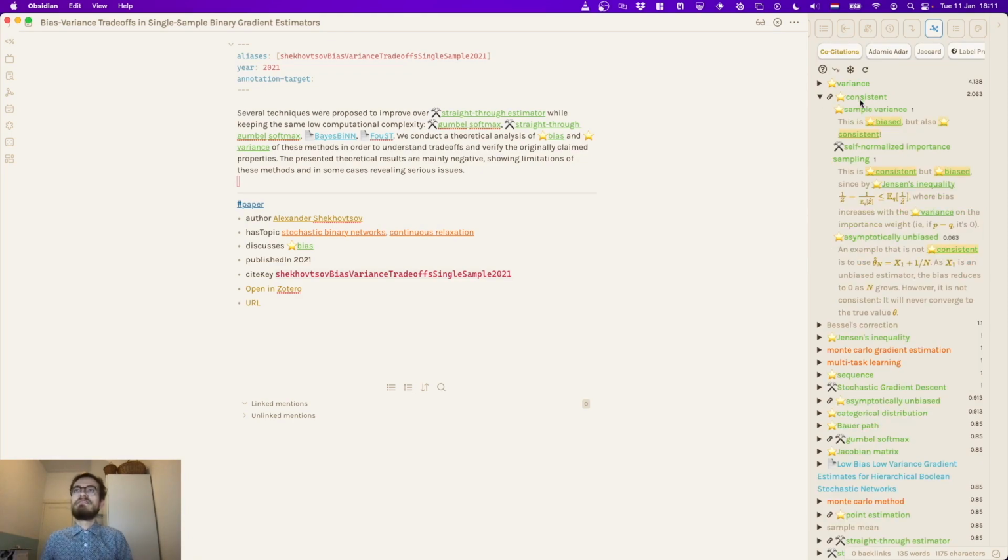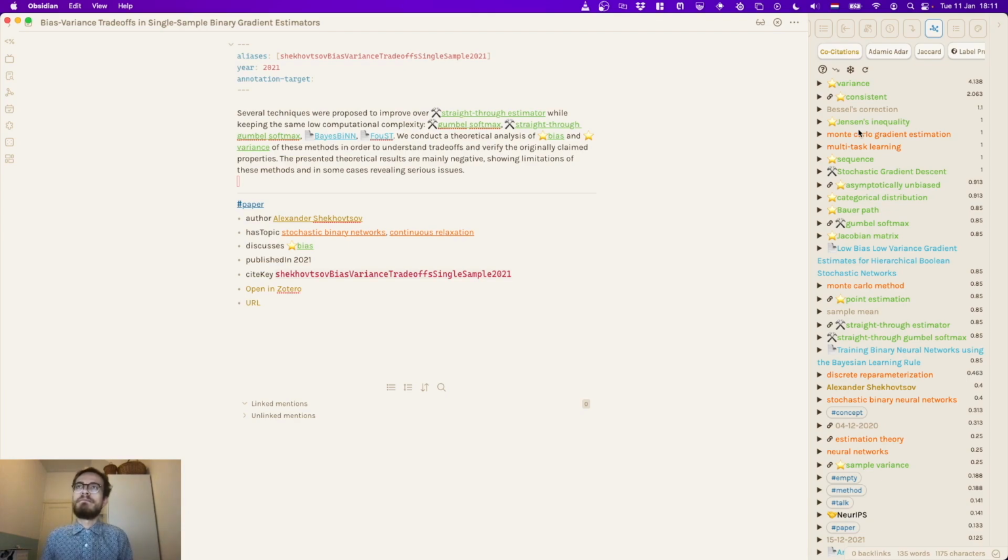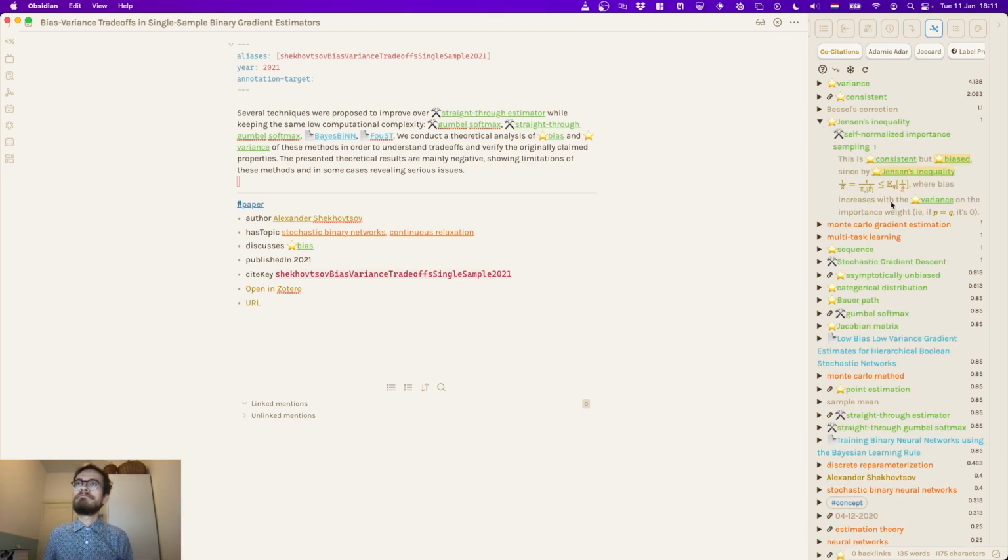Or we can see how consistency is related to biasedness, which is a concept that is very similar. And other things that come up, if you look at the co-citations panel, is Jensen's inequality, an inequality that is very useful and famously very biased.